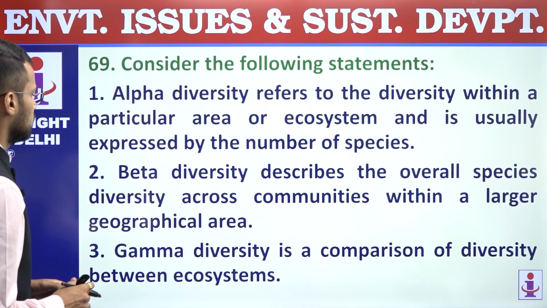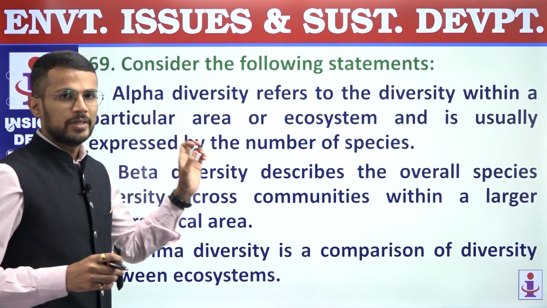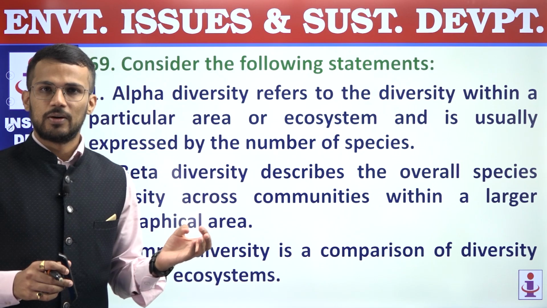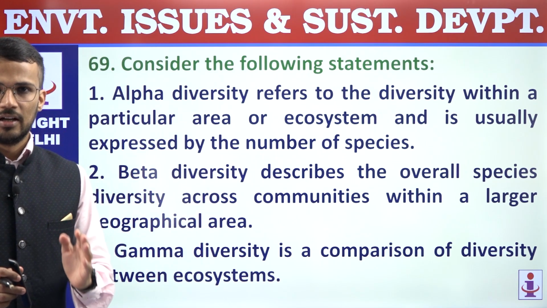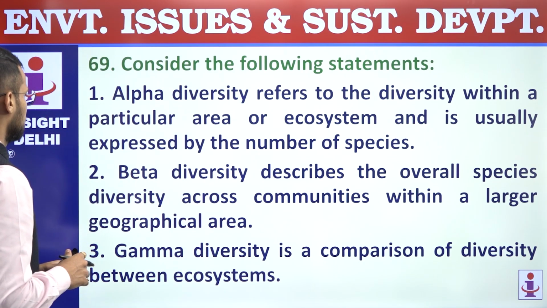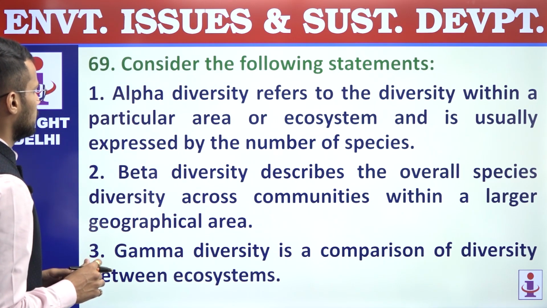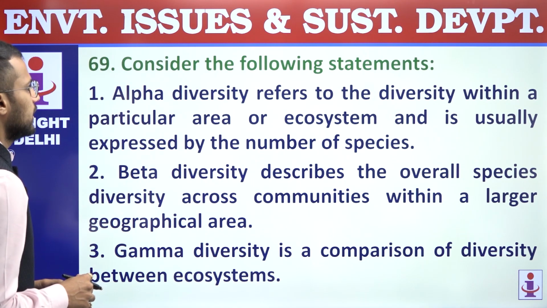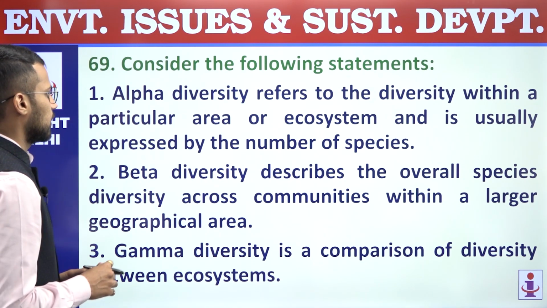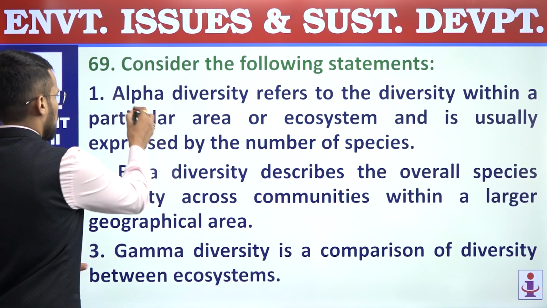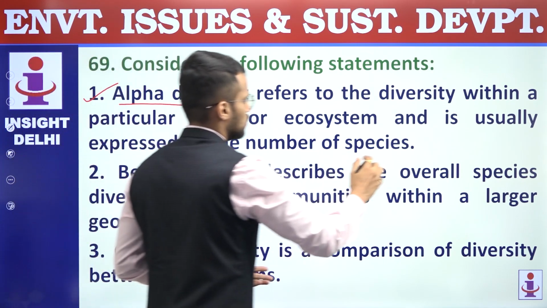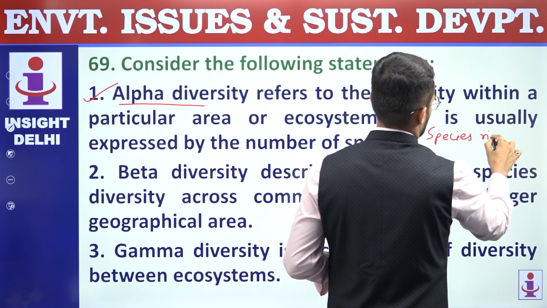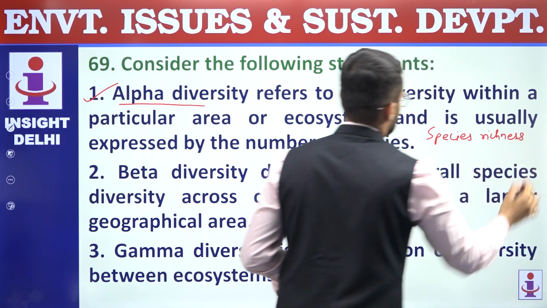69. Consider the following statements. So the question is on measurement of biodiversity. Biodiversity can be measured using alpha biodiversity, beta biodiversity, and gamma diversity. Let us consider. First, alpha diversity refers to the diversity within a particular area or ecosystem and is usually expressed by the number of species. Right, so alpha diversity is nothing but species richness. How many species are there? It is nothing but species richness.